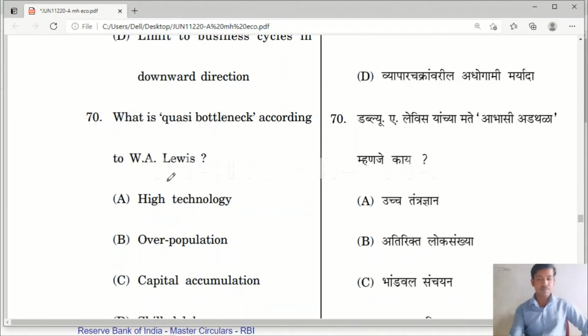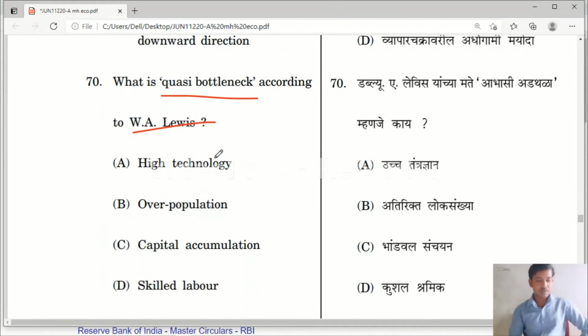Yes, next question number 70. Quasi bottleneck according to W.A. Lewis. Okay, what do you mean by quasi bottleneck according to Arthur Lewis? Options: high technology, overpopulation, capital accumulation, skilled labor. So first let us see what do you mean by quasi bottleneck.